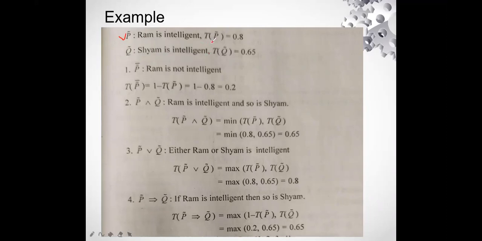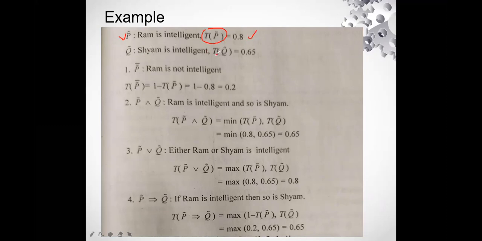They have certain truth values. TP is the truth value acquired by the proposition P, Ram is intelligent, with 0.8 as degree.